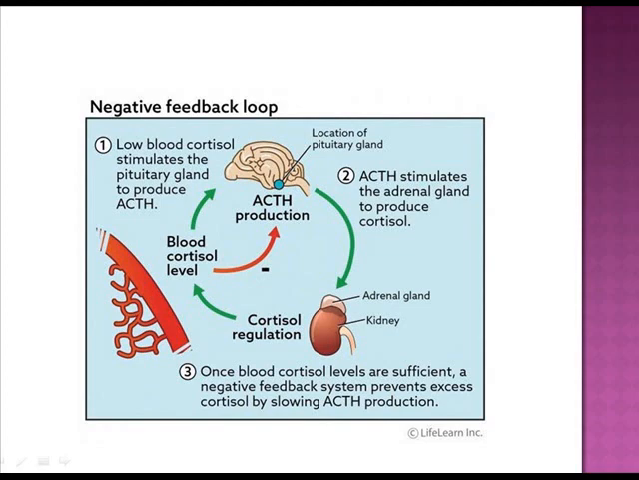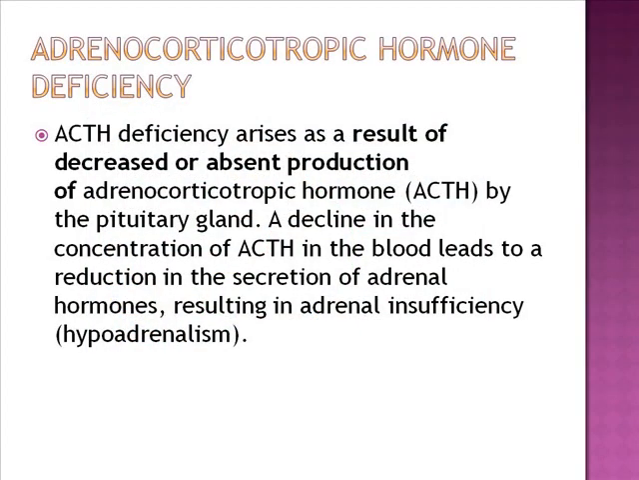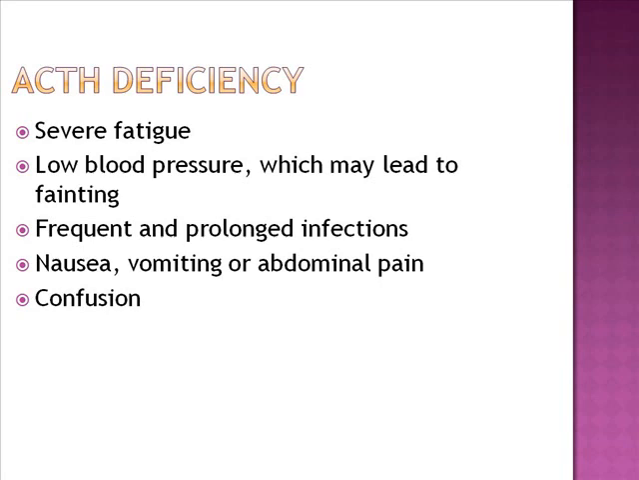As our topic is hypopituitarism, we will be mainly focusing on the deficiency of this hormone. ACTH deficiency arises as a result of decreased or absent production of adrenocorticotropic hormone by the pituitary gland. A decline in the concentration of ACTH in the blood leads to reduction in the secretion of adrenal hormones, resulting in adrenal insufficiency. The deficiency of ACTH results in severe fatigue, low blood pressure, frequent and prolonged infection, nausea, vomiting, abdominal pain, and confusion.